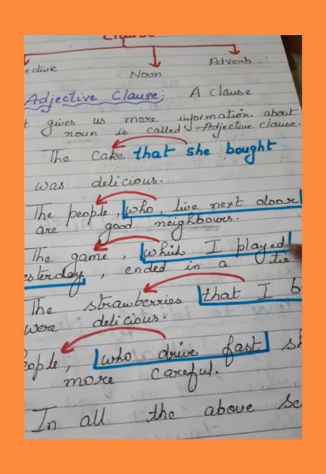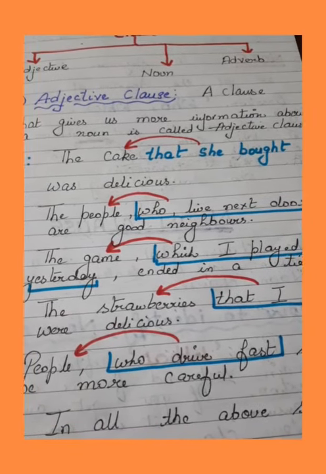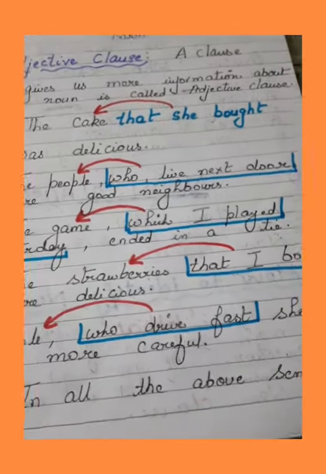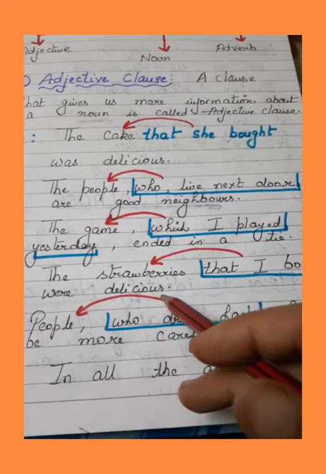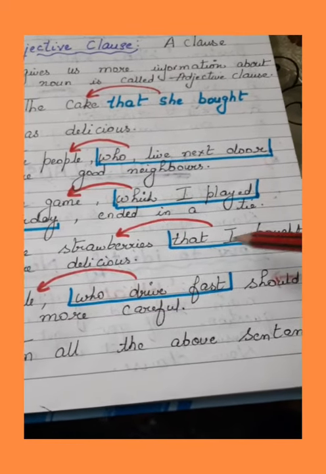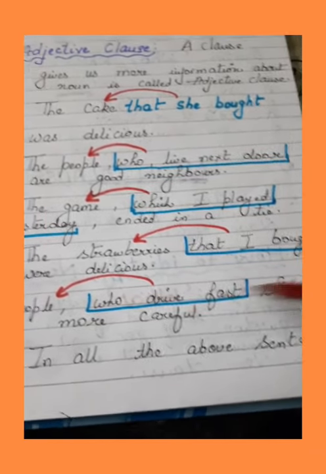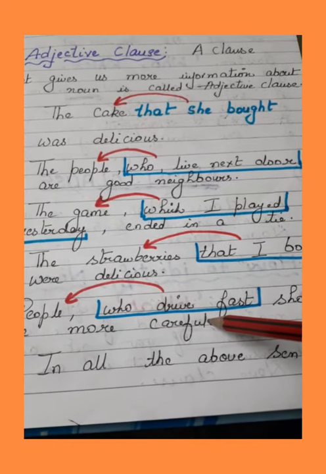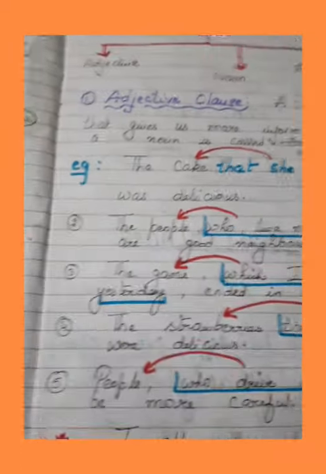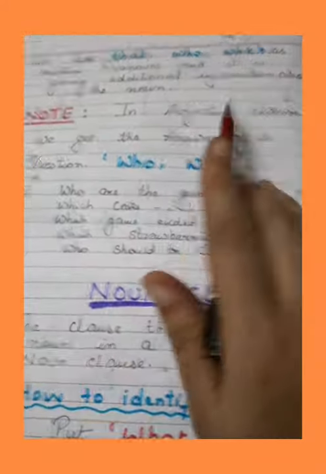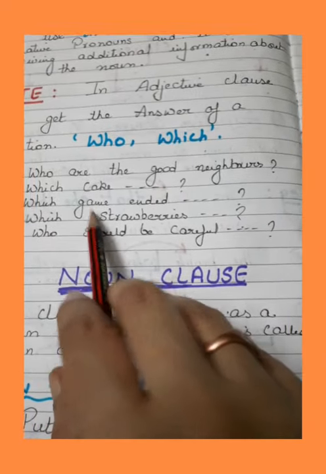Next is the game which I played yesterday ended in a tie. Your question can be which game? The game I played yesterday. Next is the strawberries that I bought were delicious. Your question can be which strawberries were delicious? Answer is that I bought yesterday. Next is people who drive fast should be more careful. Your question can be who should be careful? The people who drive fast. So in all the clauses we are getting the answers of the question who and which. So that clause is an adjective clause.